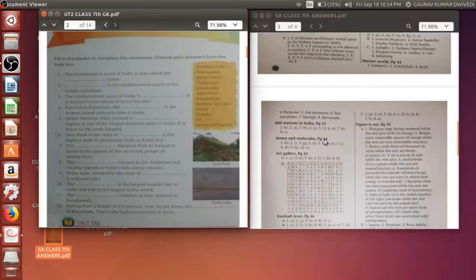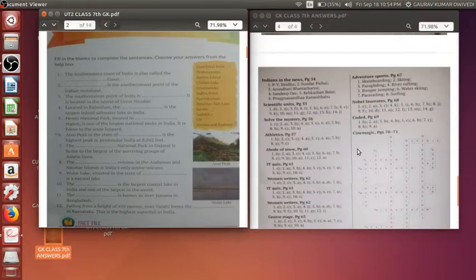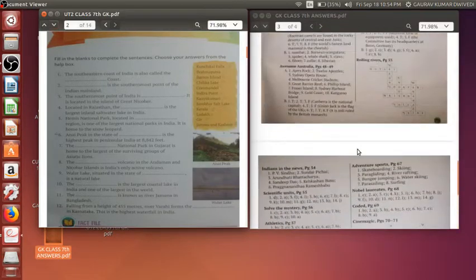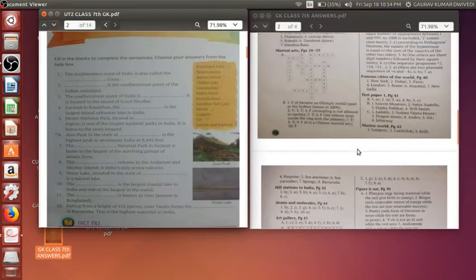Okay, so I have provided you all the answers, up to the last page, but you don't have to go up to that. Wherever till you have it in your syllabus, you just have to follow that only. Is that clear? So let us go ahead with this part. So this was the first thing which I told you just now.